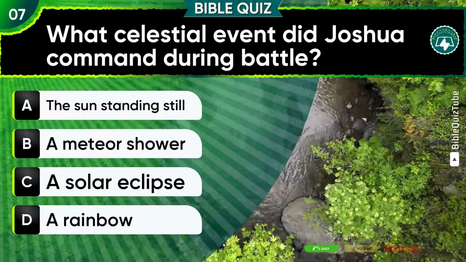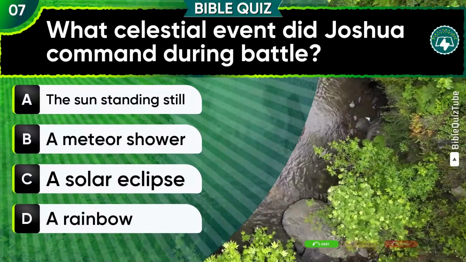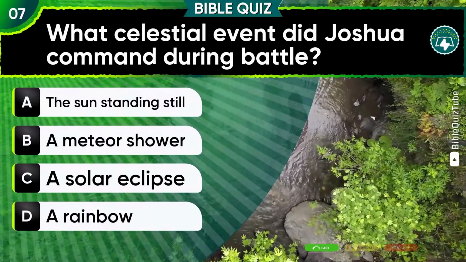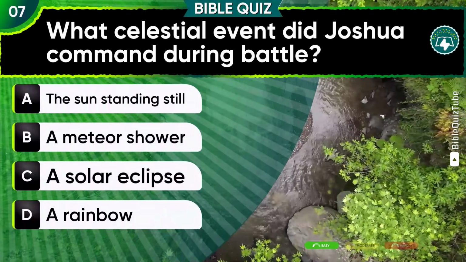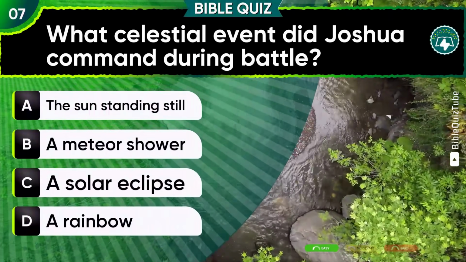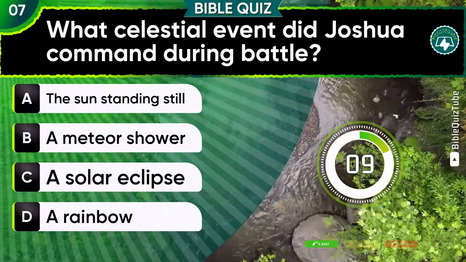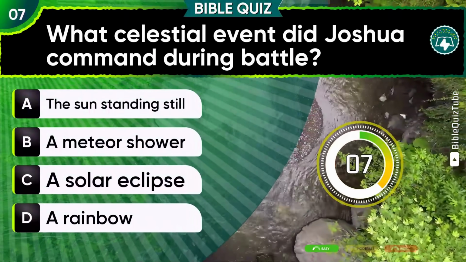Question 7. What celestial event did Joshua command during battle? A. The sun standing still. B. A meteor shower. C. A solar eclipse. D. A rainbow.